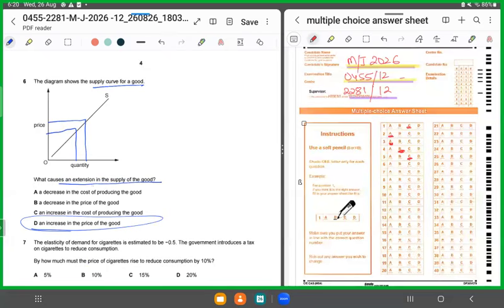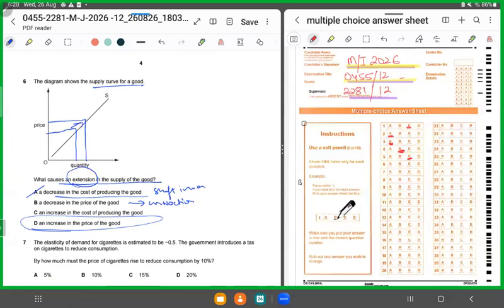A says a decrease in the cost of producing the good. Again, it would be causing a shift outward, right? It cannot be the answer. B says a decrease in the price of the good. If it had been a decrease in the price of the good, it would have been a contraction and not an extension. But over here, the question is talking about an extension.